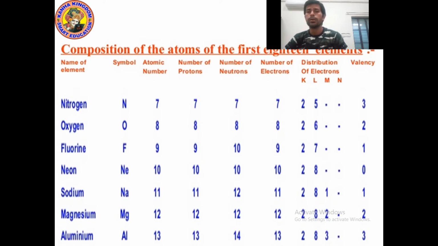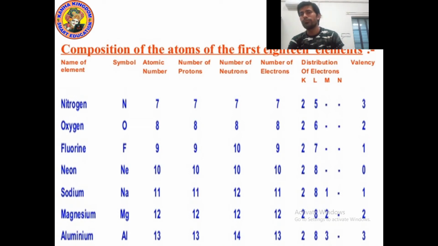Now next is fluorine. Symbol is F. Atomic number is 9. Number of protons is 9. Number of electrons is 9. But number of neutrons is 10. Now for the distribution of electrons, in the K shell we will fill 2 electrons. Remaining electrons are 9 minus 2, 7. In the L shell we can fill maximum 8, but we have only 7, so we will write 7.